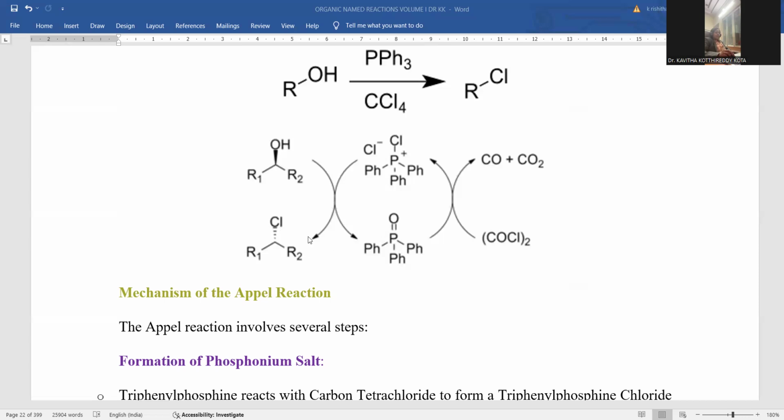And wherever the COCl2 is there, that decomposes in the form of carbon monoxide, carbon dioxide, and release of chlorine is possible over there. This is said to be the starting material, and this is said to be the product. But the entire reaction is facilitated by the intermediate generated through triphenyl phosphine, and the chlorination takes place, and that chlorine is freely released into the system through the SN2 mechanism. The substitution proceeds, and finally you achieve triphenyl phosphine oxide as one of the byproducts, and the haloalkane as the final product.